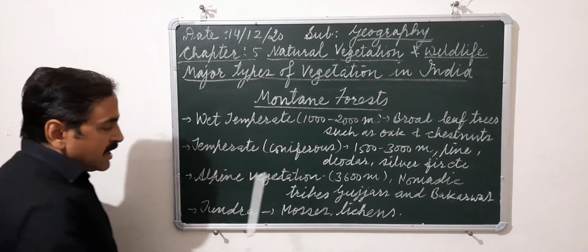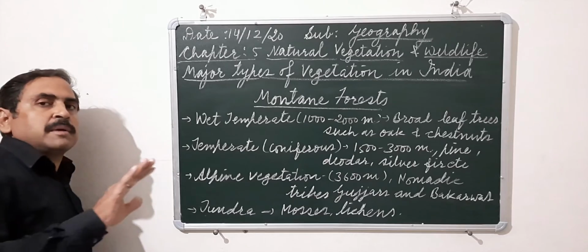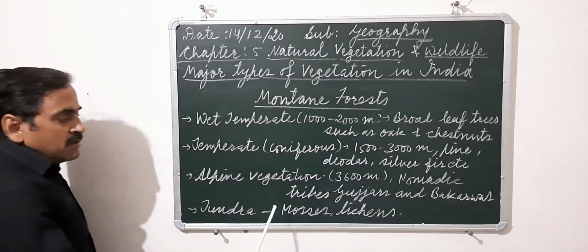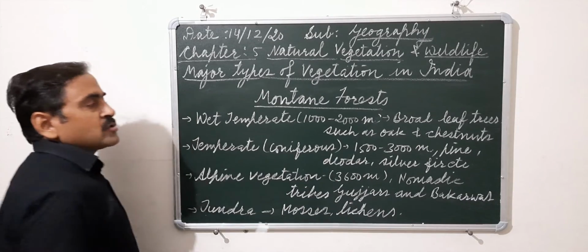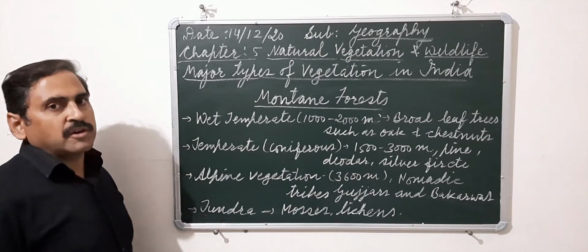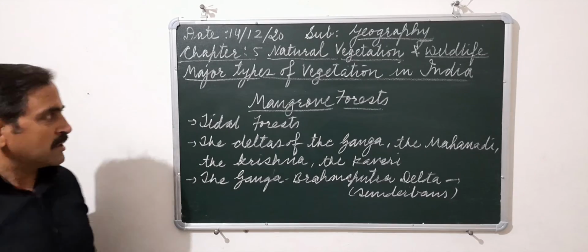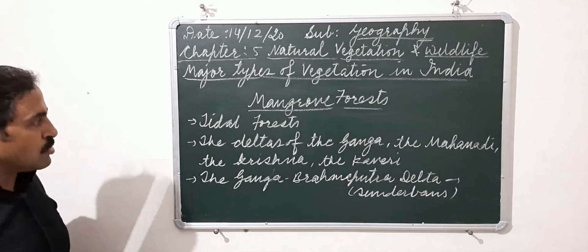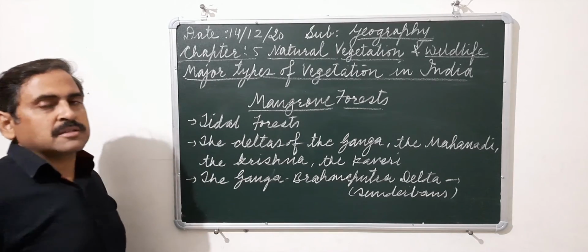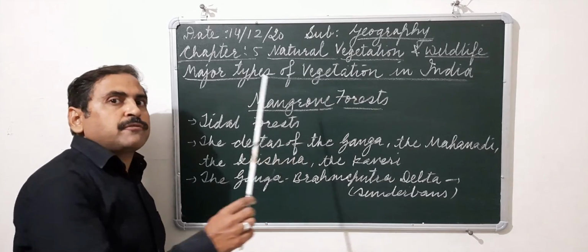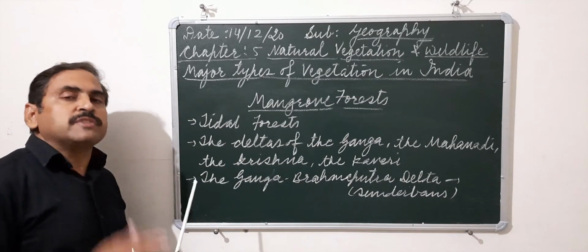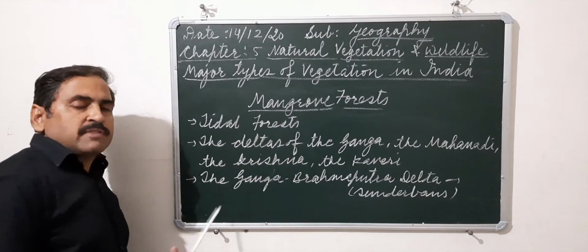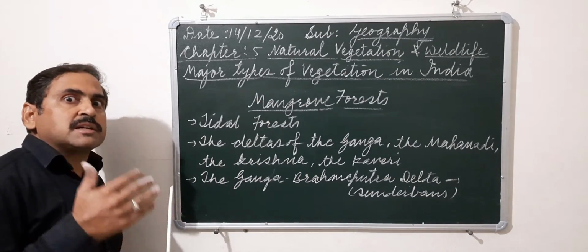Then after that, at the end, we will have tundra, that is covered by the snow. But during summer, when a little bit of snow melts, then you will find only the mosses and lichens. No other type of vegetation is found. And the last of all, the mangrove forest. The mangrove forests are also called the tidal forest because such types of forests are found in the coastal areas which are drained by the tides. These forests have a specialty, they can even survive in the salty water.